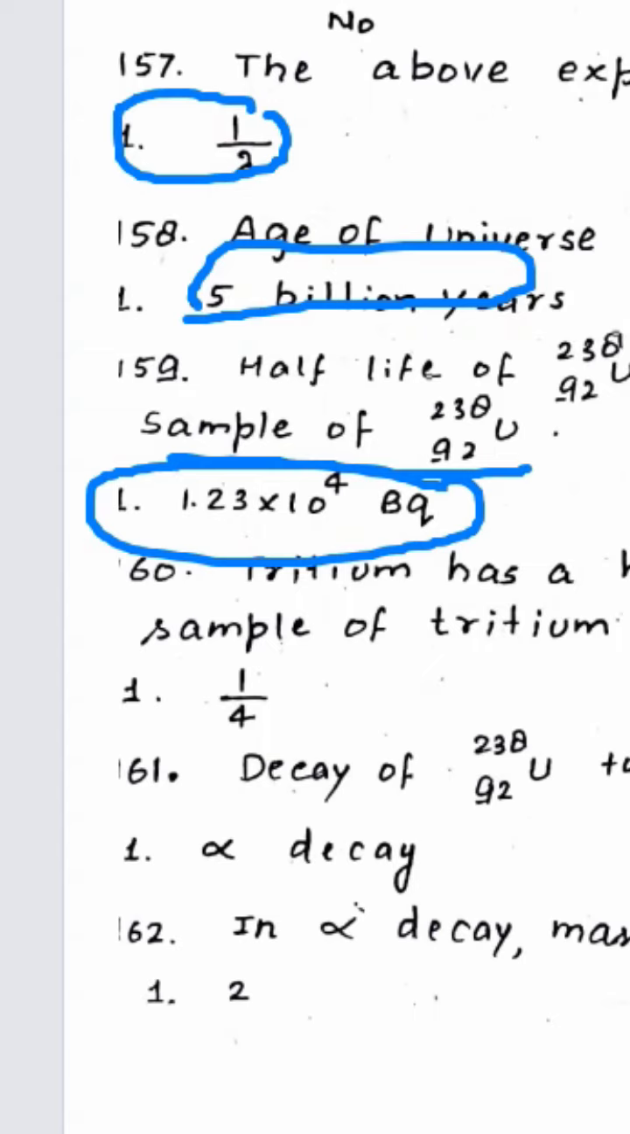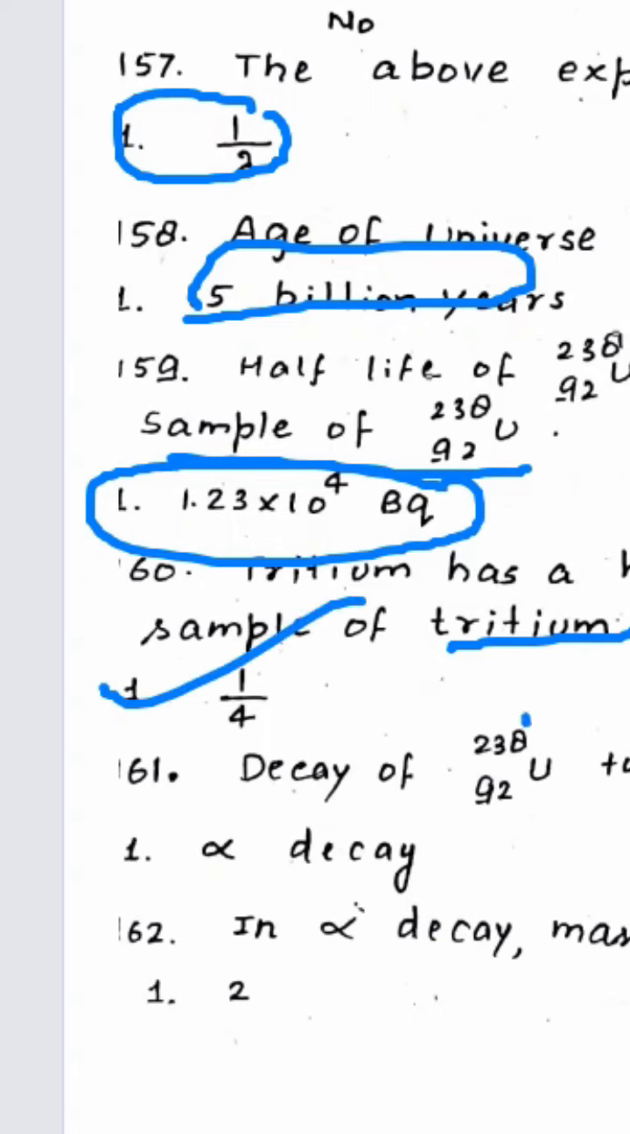Next is, tritium has a half-life of this. What fraction of a sample of tritium will remain undecayed after 25 years? So here we use the formula that the number of active nuclei is equal to N naught by 2 raised to the power n, where n is equal to t by t half. So by solving this, n will come out to be 2. So the number of active nuclei will be N naught by 4. So the fraction is N t by N naught, which is equal to 1 by 4. So the first one will be correct over here.